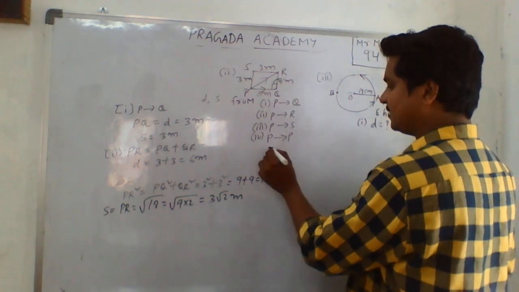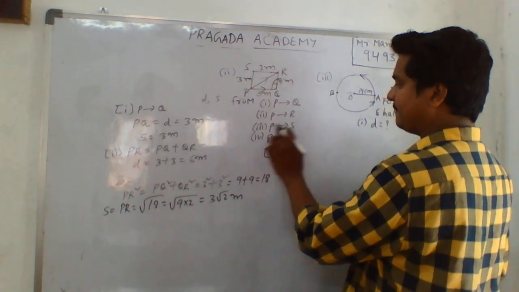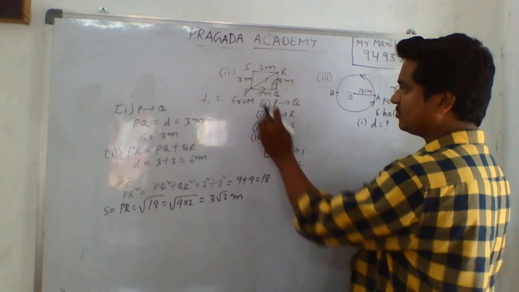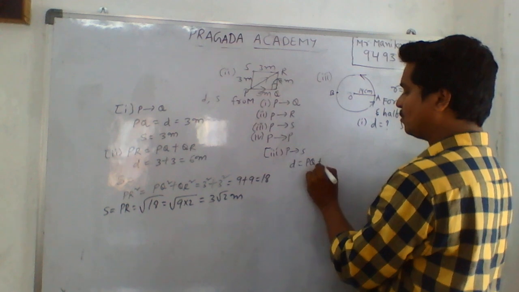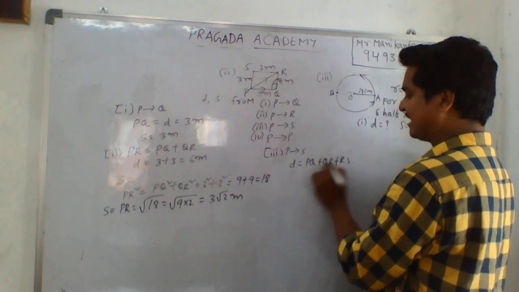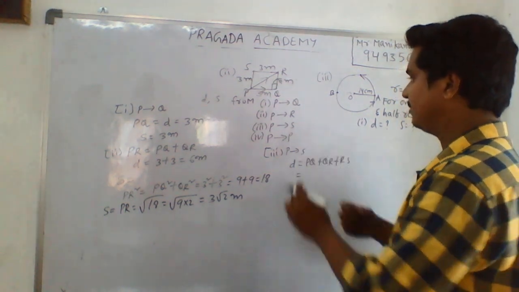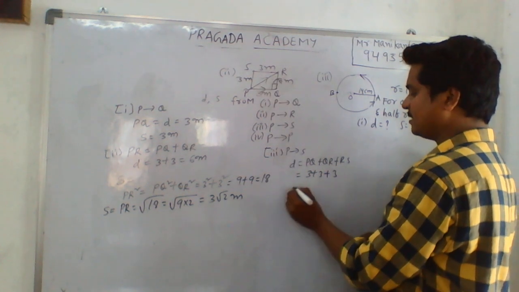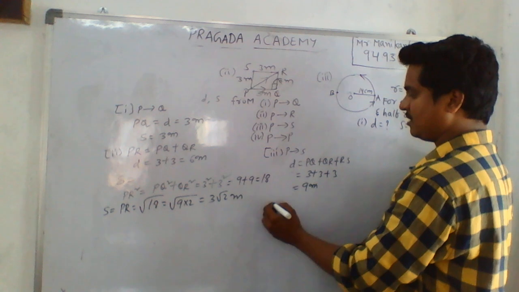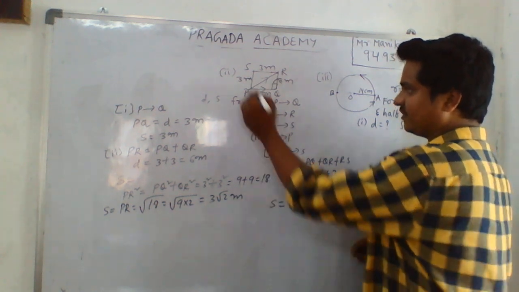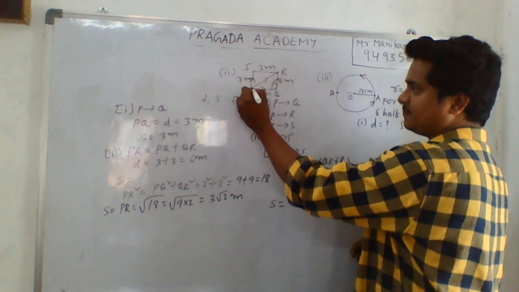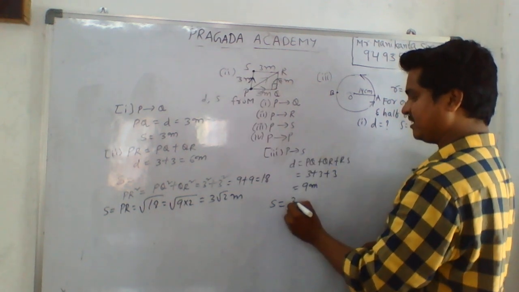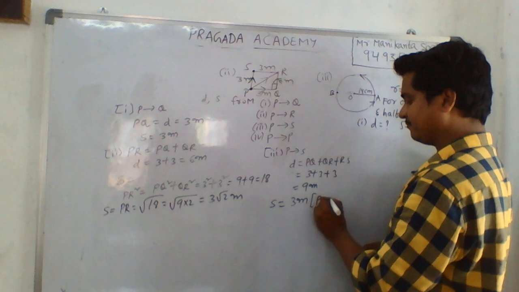Now I want to find the distance and displacement for P to S. For P to S, distance will be PQ plus QR plus RS. Why? Because it is the actual path traveled by a body. So P to S will be 3 plus 3 plus 3, we get 9 meters. But for the displacement, shortest distance for P to S, P is the initial point and S will be the final point, so the shortest distance will be PS. That will be 3 meters.